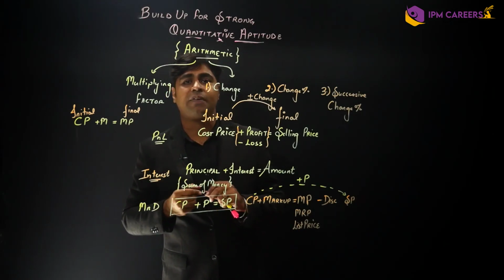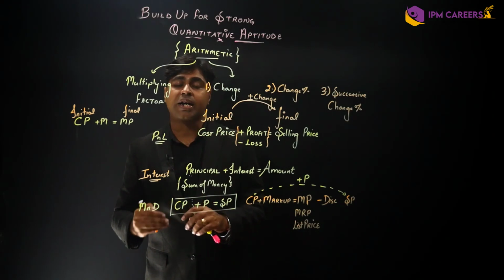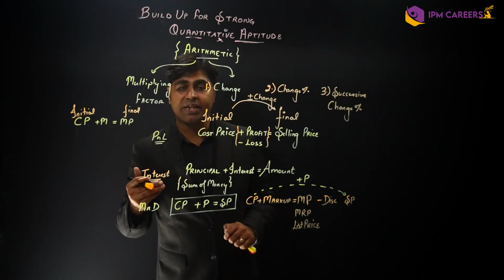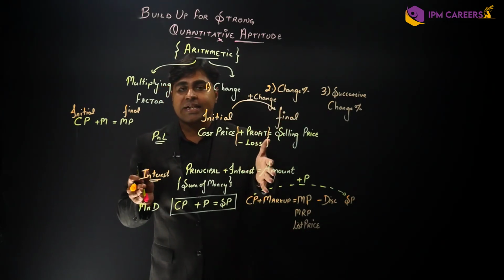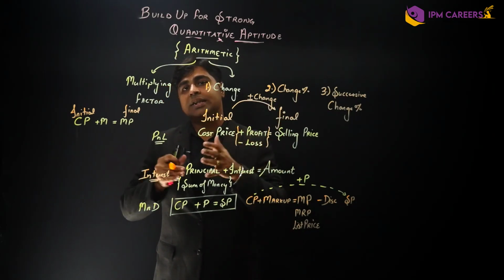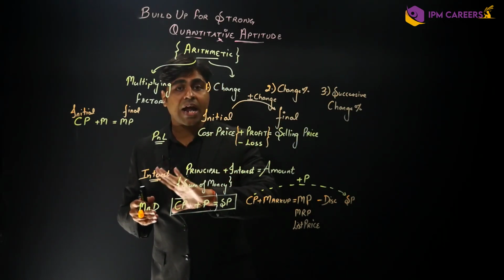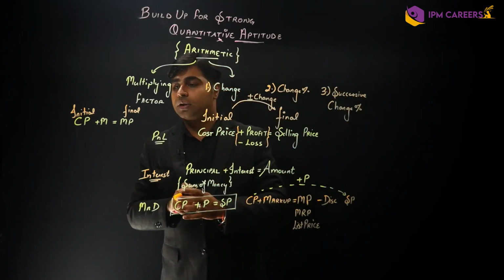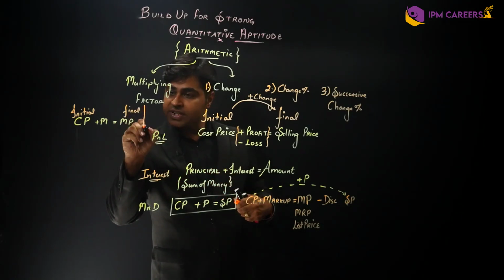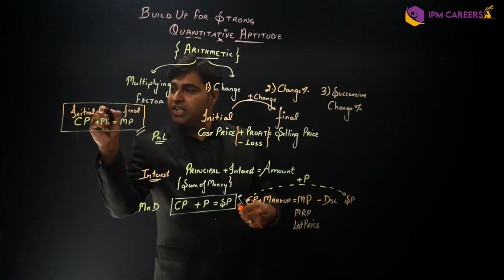Let's imagine a factory is making a product of 300 rupees and it is marking it up by 500 rupees and putting a tag on it for 800 rupees. So this is what goes on in the factory. Once that tag has been put, it is shipped to the different showrooms. Now, this was something which happened in the factory. So here, the initial, final and change concept is used.